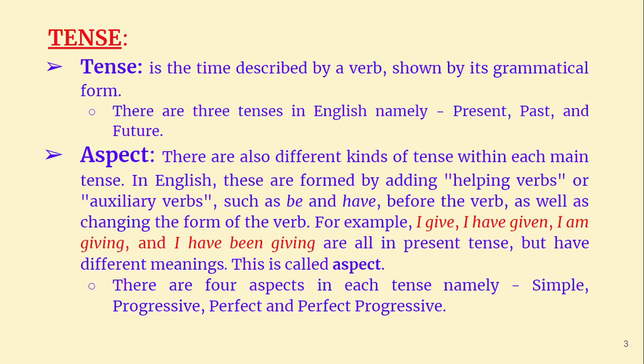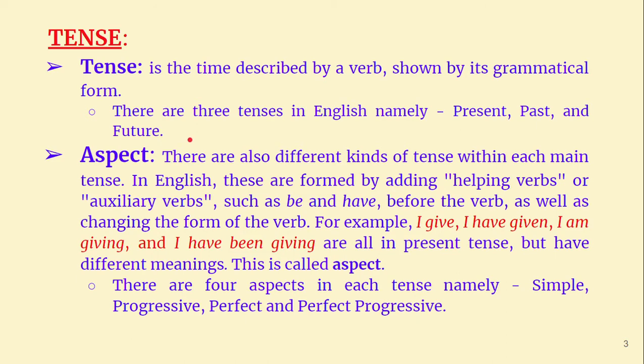So tense, what is tense? Tense is a time described by a verb shown by its grammatical forms. There are three tenses in English, namely present tense, past tense, and future tense. And there are four aspects for each tense.